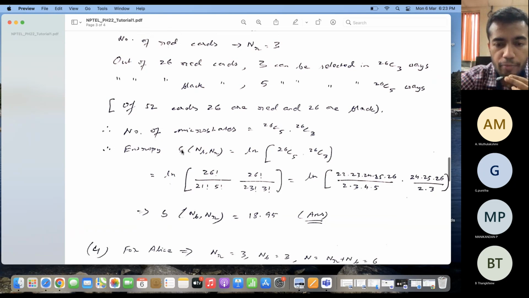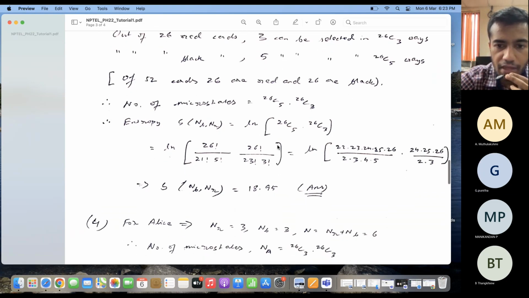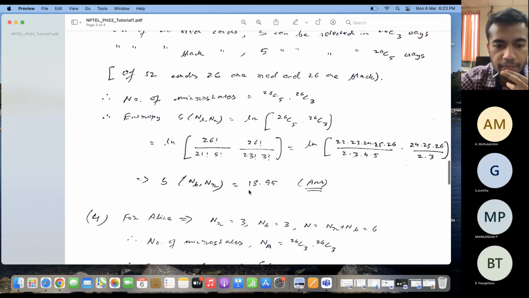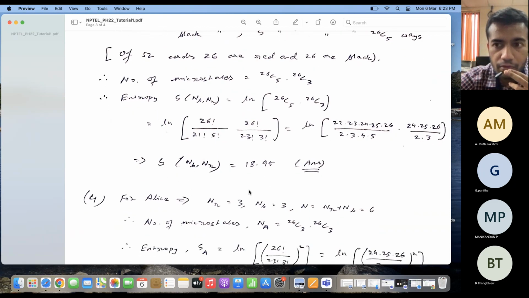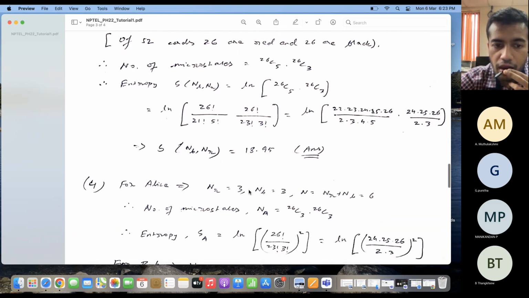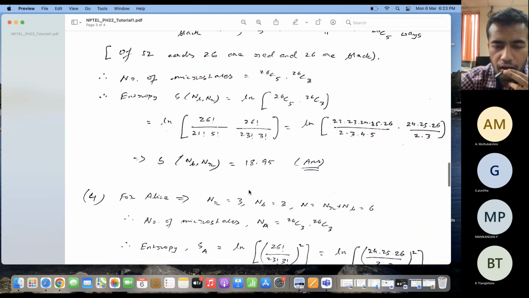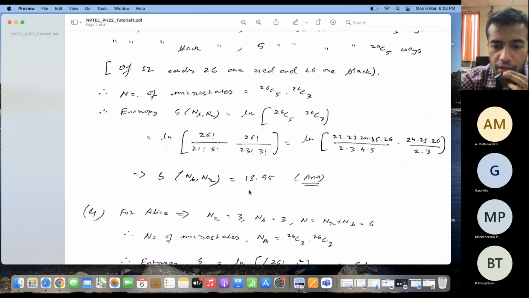That is why the entropy of the system is the log of this total number of microstates. If I calculate this logarithm, then my answer turns out to be this. You understood how to do this, right?